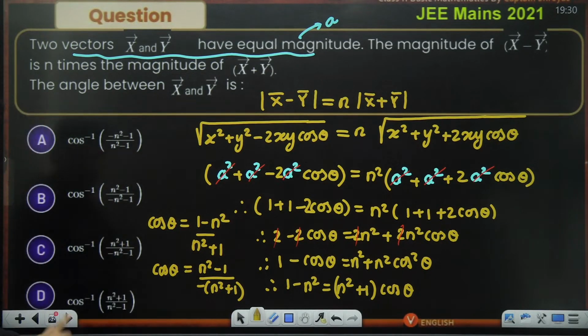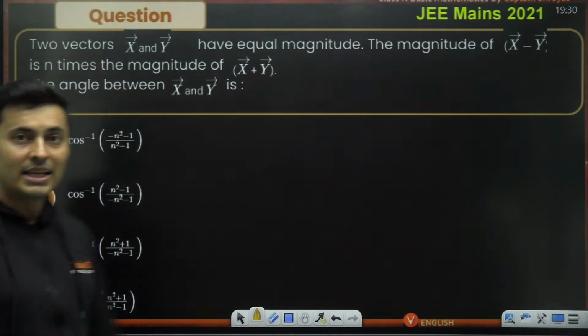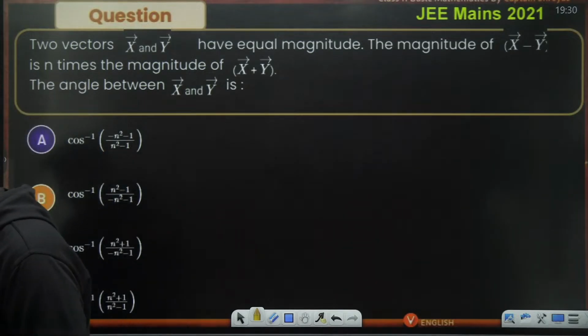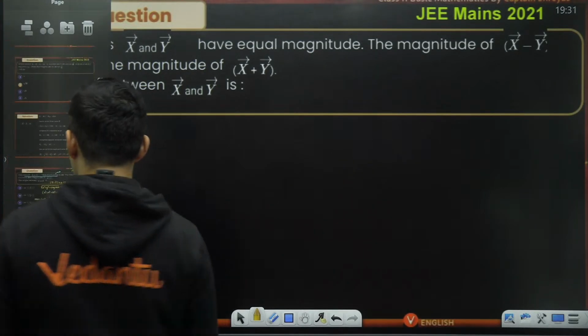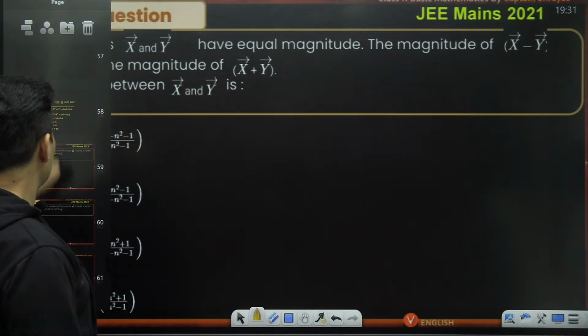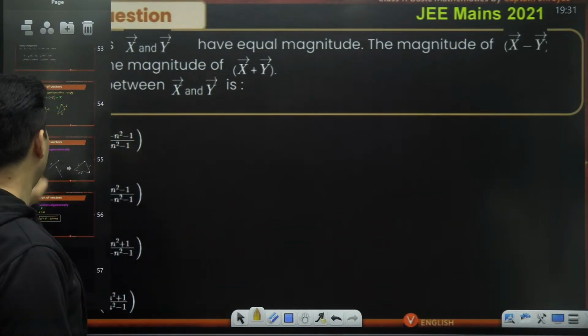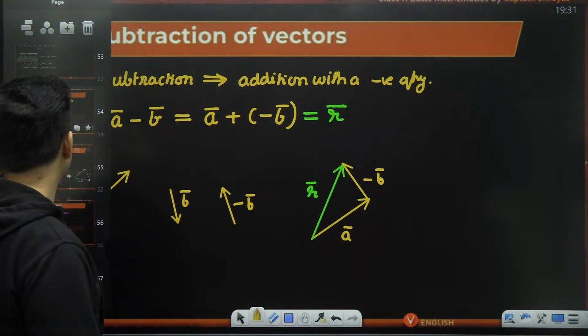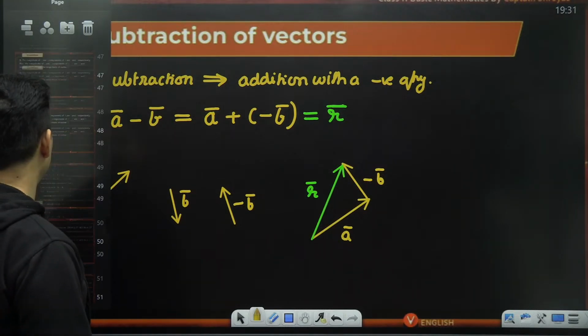Is that clear? So that is option B, which was your JEE Mains 2021 question. Okay. All right. Now that you have understood, okay, sir, vector subtraction and vector addition formulas are the same. There is one more important thing which you should know.